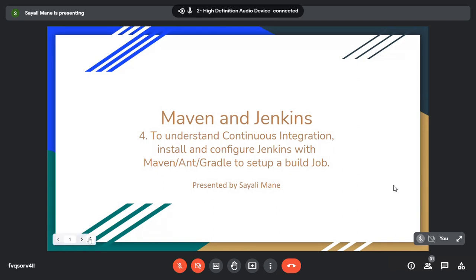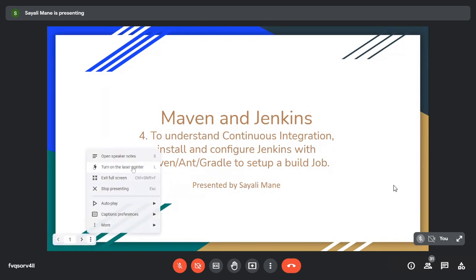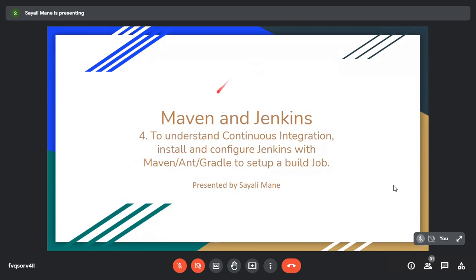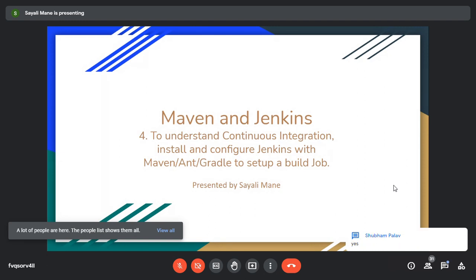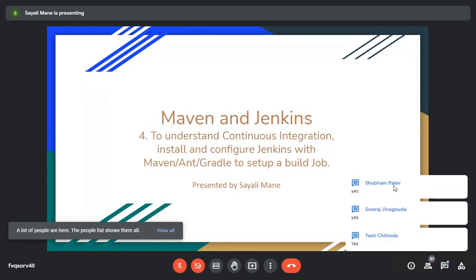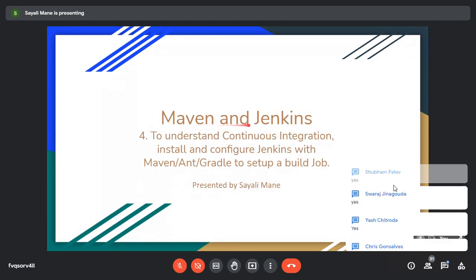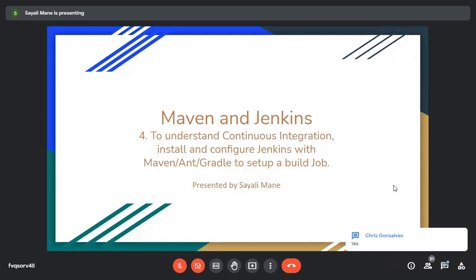Two terms. One is Maven and the second one is Jenkins. Have you heard these two terms in the previous lecture? I think we have done almost 3 to 4 lectures, right? 4 lectures total. Yes. So what are they? Can anybody tell me? Are Maven or Jenkins any programming language, or what exactly are they?